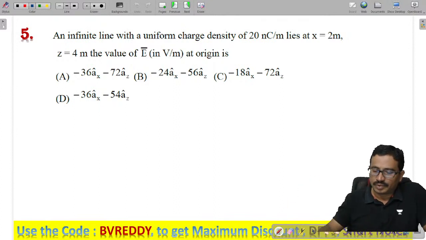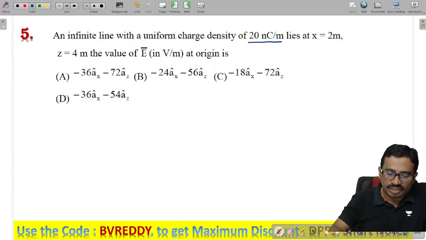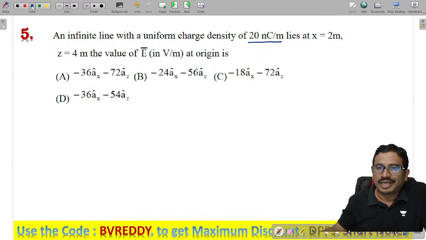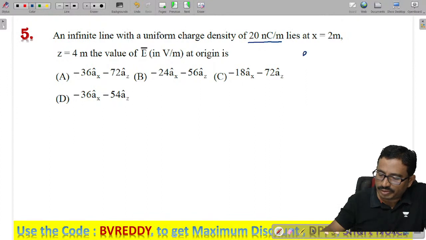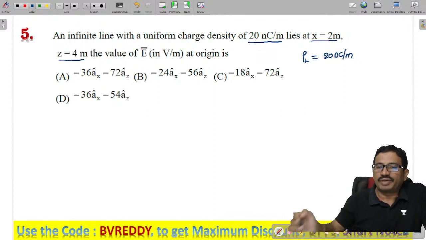This given value is the line charge density, 20 nanocoulombs per meter. The line charge is placed at x value 2 and z value 4. What about the y value?